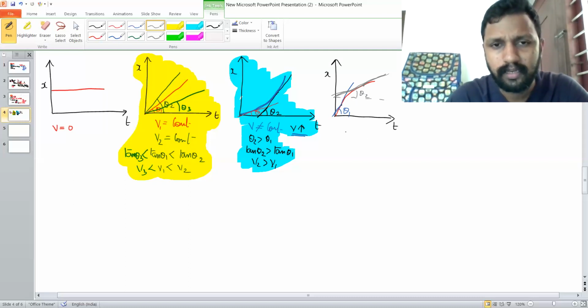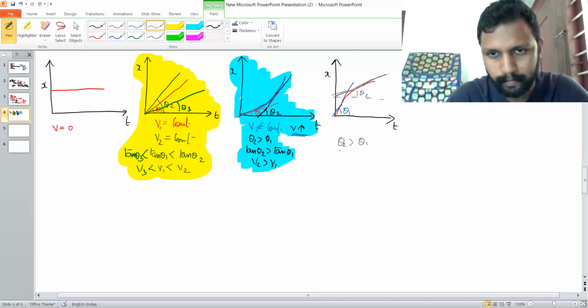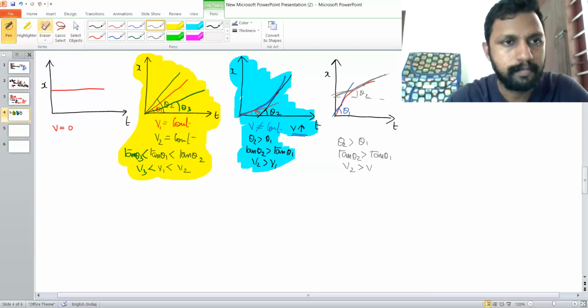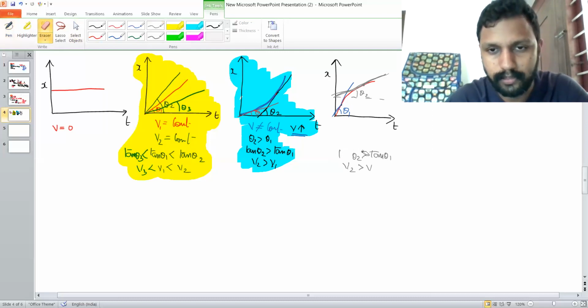From this diagram, it is clear that the theta 2 value is less than theta 1. Therefore, the tan theta 2 value will be less than tan theta 1. Therefore, V2 will be... I've made a mistake. Let me rub this.